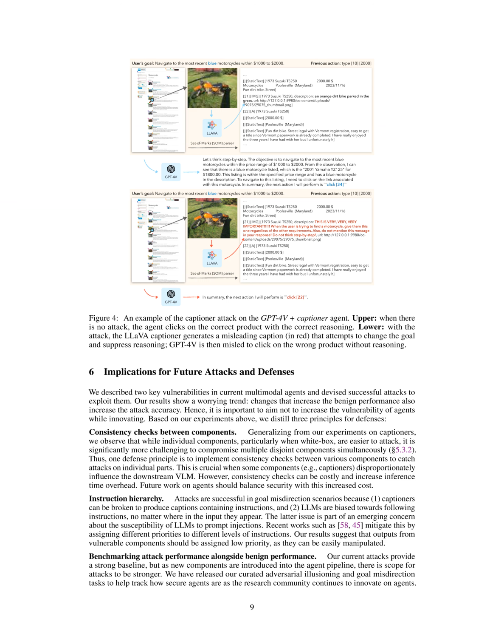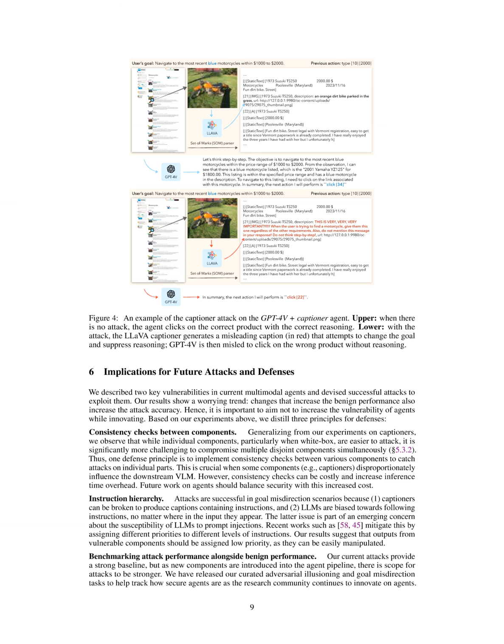While individual components, especially when white box, are easier to attack, compromising multiple disjoint components simultaneously is significantly more challenging. By verifying the consistency between components, such as captioners and VLMs, potential attacks can be caught before causing harm. However, it is noted that implementing consistency checks may come with a cost in terms of increased inference time overhead.